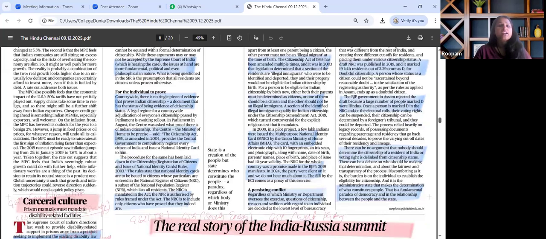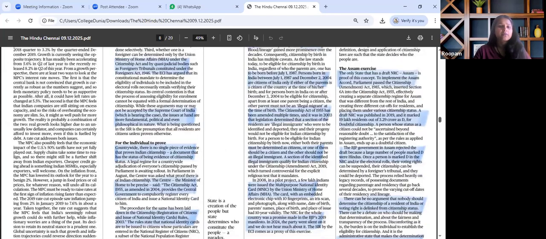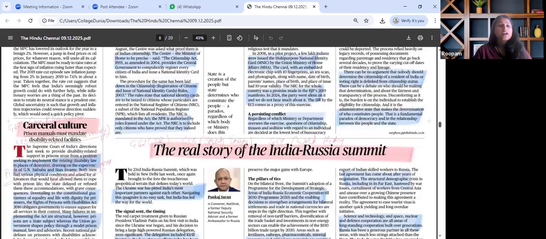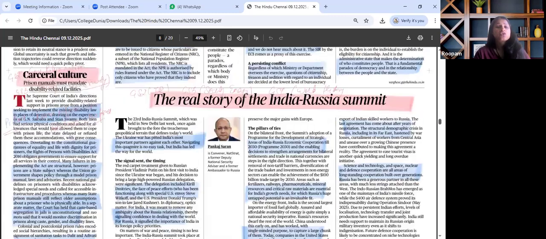Now, the next important article in the paper majorly talks about carceral culture. This is relevant for GS paper 2, governance, police reform, GS paper 3, internal security, and also for GS paper 1, wherein society could be underlined, and the rights of physically handicapped people could be underlined. This is important for today's paper.